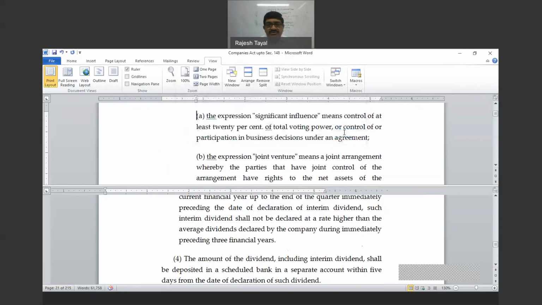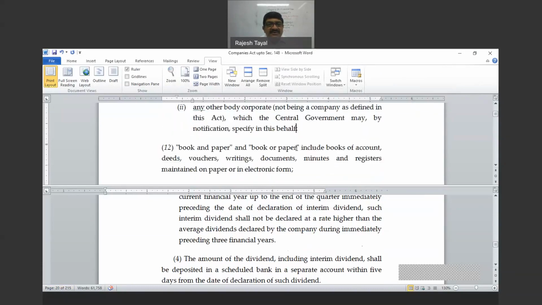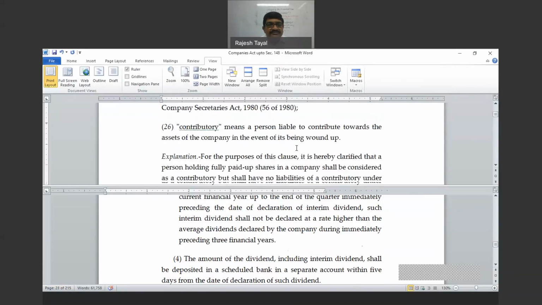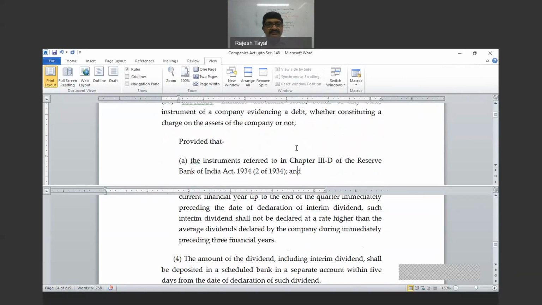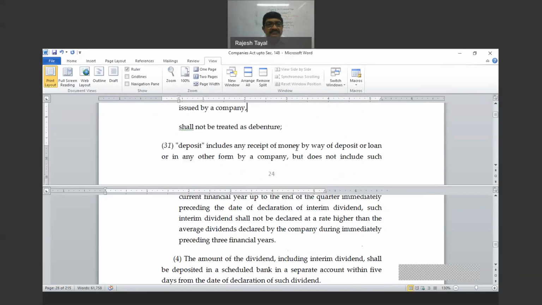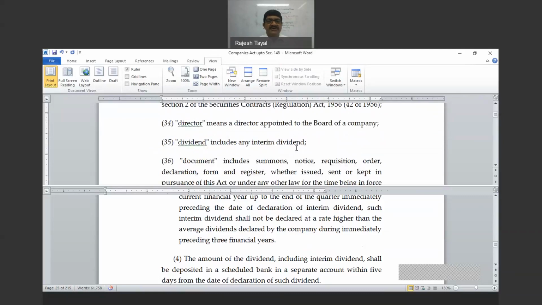This is closed. So on the lower side there is another page open, on the upper side I'm opening the term definition. See this one. Can you see it now?